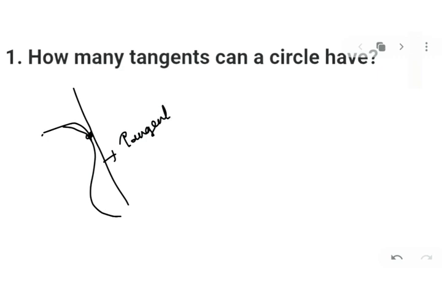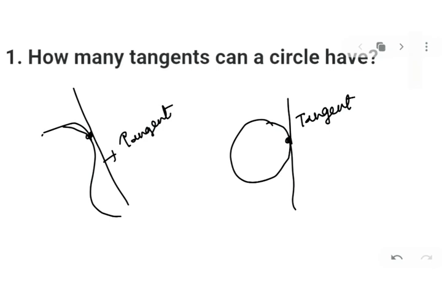So if I am taking this curve and putting a line which is touching this curve at one point, it just touches this curve at a single point, then this line will be called a tangent. तो अगर किसी सर्कल पे उसके कर्व पे एक लाइन है जो पास हो रही है उसको सिंगल पॉइंट से इंटरसेक्ट टच करके then it will be called as its tangent. Clear? Okay. Now let's read the question here.